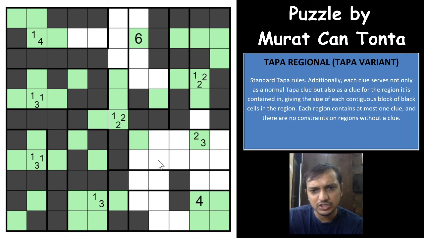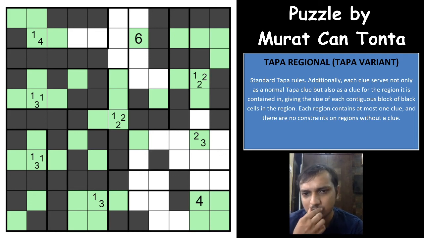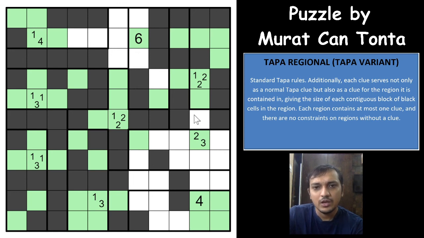So this will be unshaded. This will be shaded. And now this whole group of shaded cells will have to go out this way. Oh, that's a really good logic. So you have 5 shaded cells already in this region. You'll have 6 shaded cells here, and it will have to be this cell.